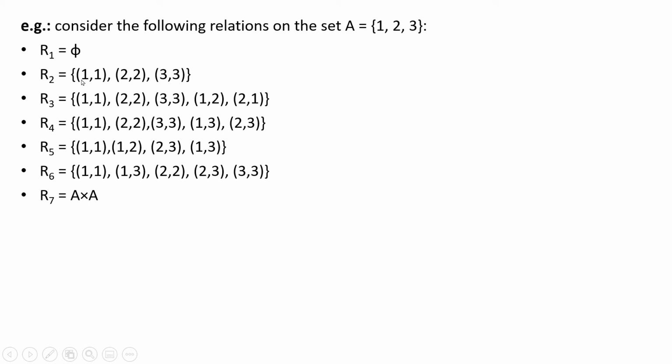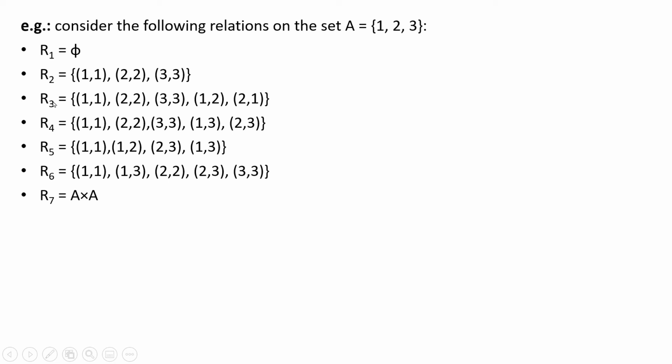This is a reflexive relation. It is antisymmetric also, because antisymmetric says if a is R-related to b and b is R-related to a, then a equals b. And it satisfies transitivity also: if a is R-related to b and b is R-related to c, then a is R-related to c. So R2 is a partial ordering relation.